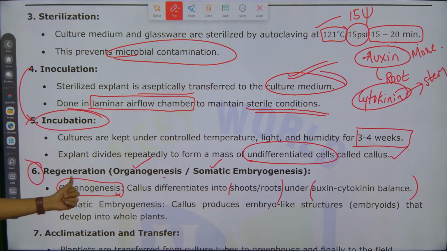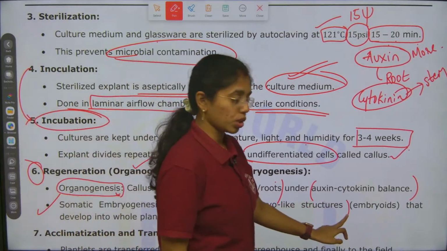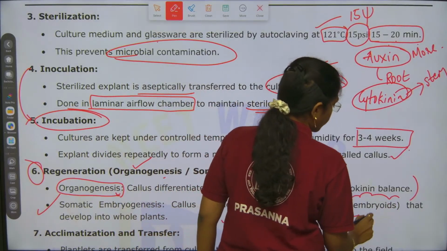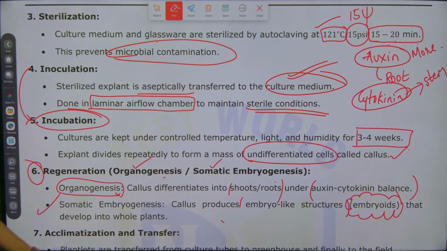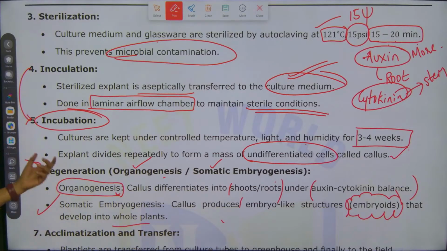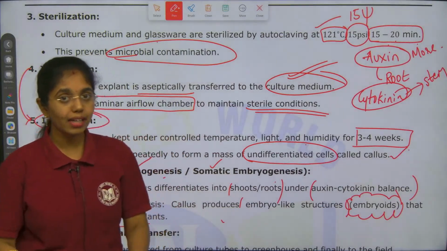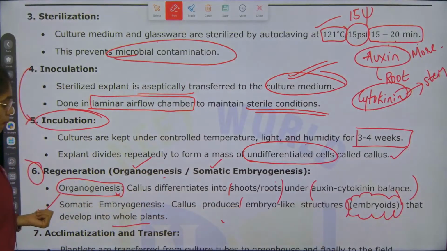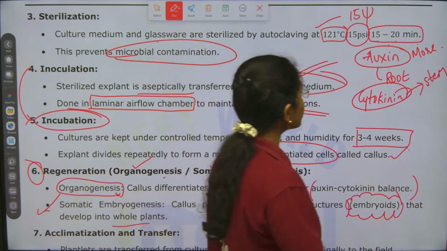Next, somatic embryogenesis: callus produces embryo-like structures, called embryoids, that develop into a whole plant. Clear, right? So in organogenesis callus differentiates into organs, which requires auxin cytokinin balance, and in somatic embryogenesis callus will produce embryo-like structures called embryoids.